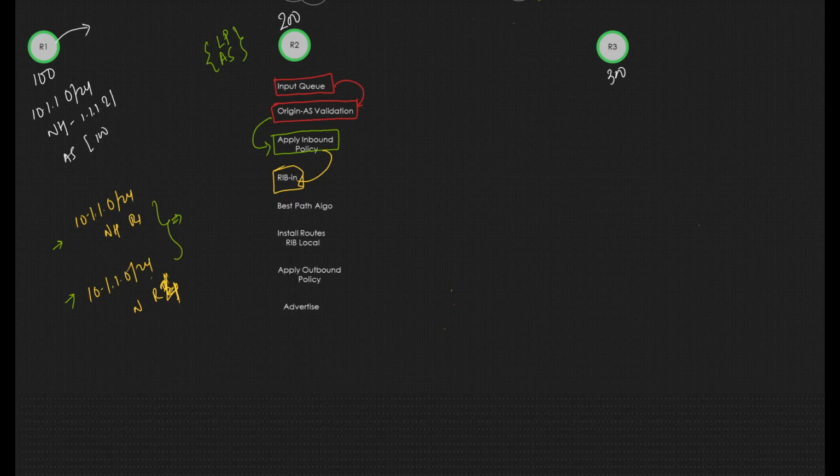We need to select one as the best path, right? So for that, we need to perform the best path algorithm for the same prefix received from two neighbors. Based on the BGP best path selection criteria, it will only select one best path, and it will only advertise one best path to the neighbor as well.